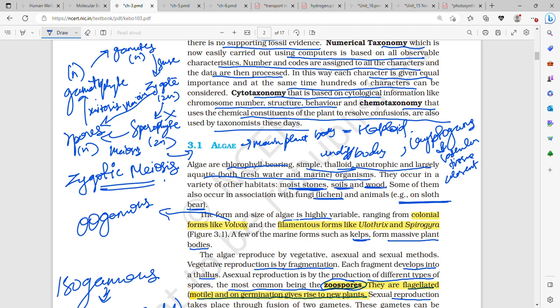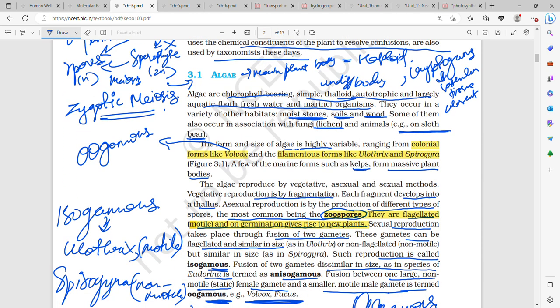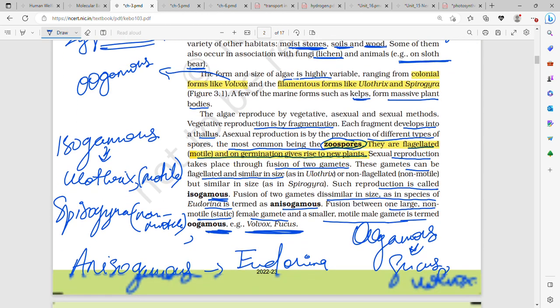Then they are chlorophyll bearing, simple thalloid, autotrophic, found in both freshwater and marine, that is they are both freshwater and marine organisms, found in aquatic habitats. Apart from aquatic, they can be found in moist stone, soil and wood. Some of them also occur in association with fungi, example lichen, and animals, example on sloth bear.